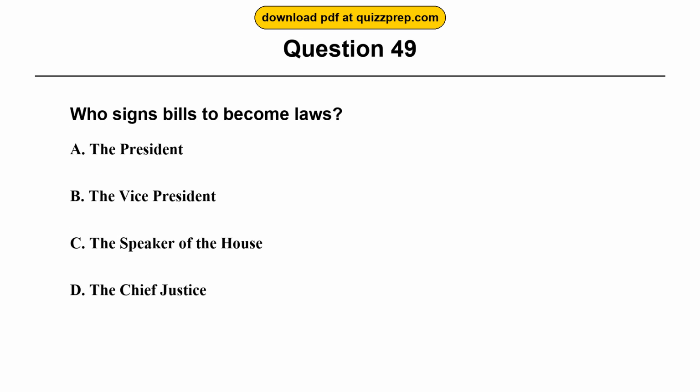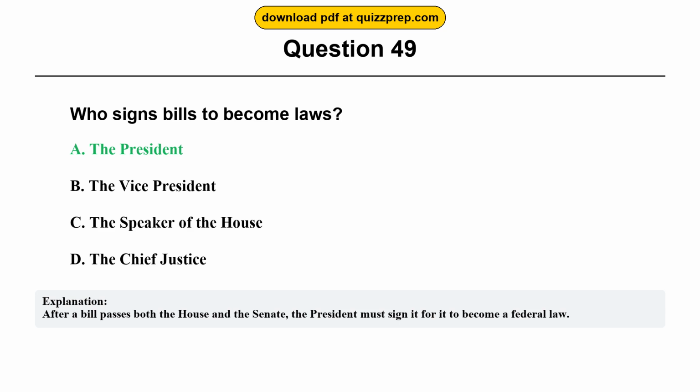Question 49. Who signs bills to become laws? Option A. The President. Option B. The Vice President. Option C. The Speaker of the House. Option D. The Chief Justice. The correct answer is option A, the President. After a bill passes both the House and the Senate, the President must sign it for it to become a federal law.